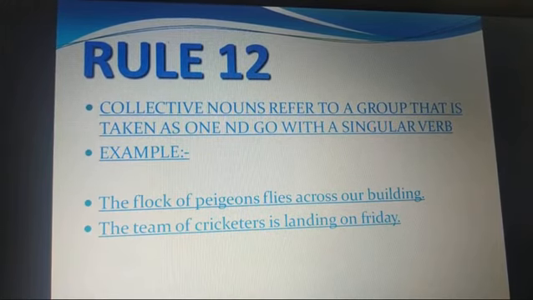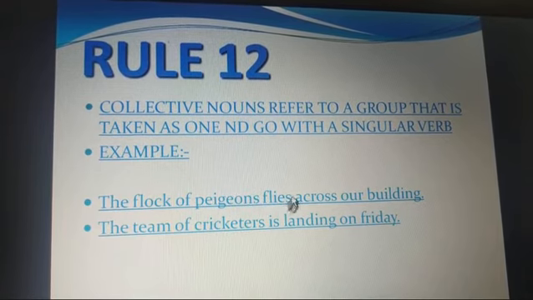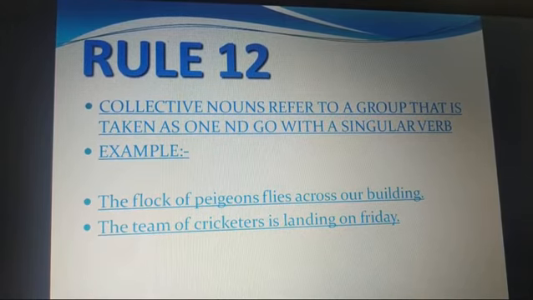See, when I say a pigeon flies across my building, it is different. Pigeons fly across my building. But here I am talking about a collective noun, the flock of pigeons, isn't it? So flock of pigeons is a collective noun. So instead of using fly, I am using flies. But if I want to say a pigeon flies across our building, pigeons fly across our building. Okay, there is a difference. But when I say flock of pigeons, it is a collective noun. So I am using a singular verb.